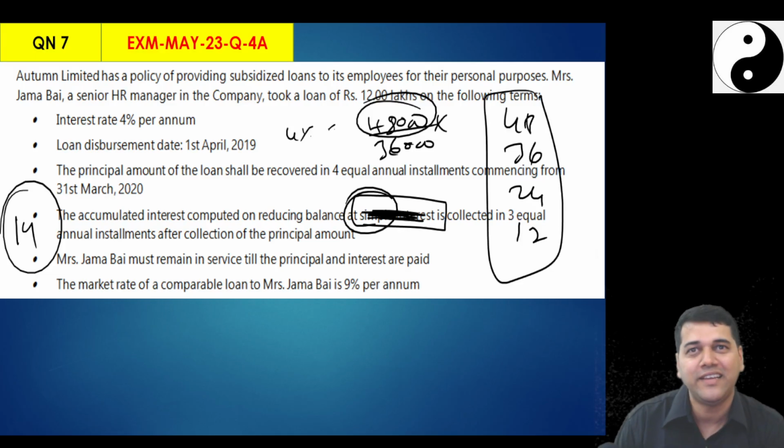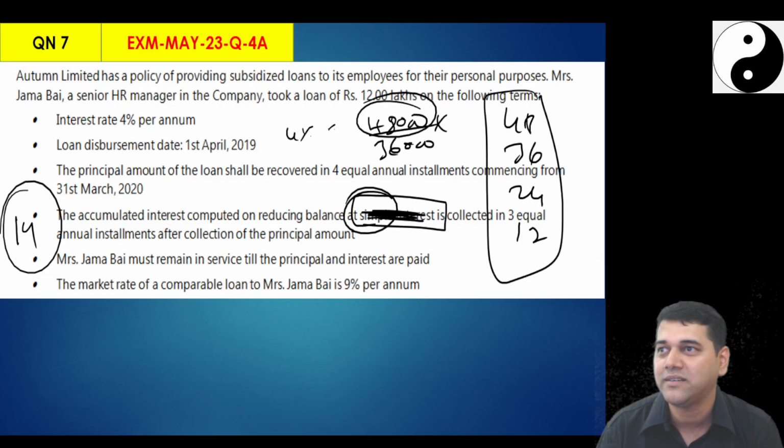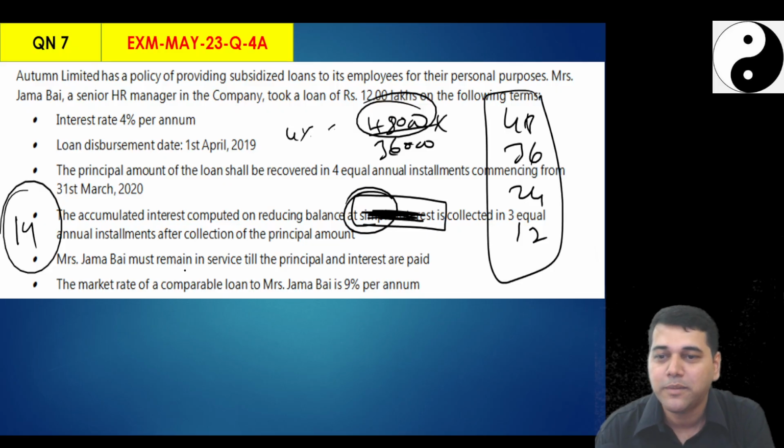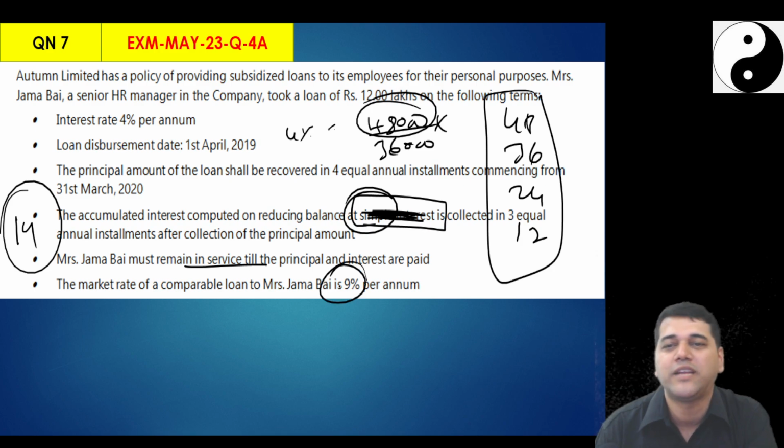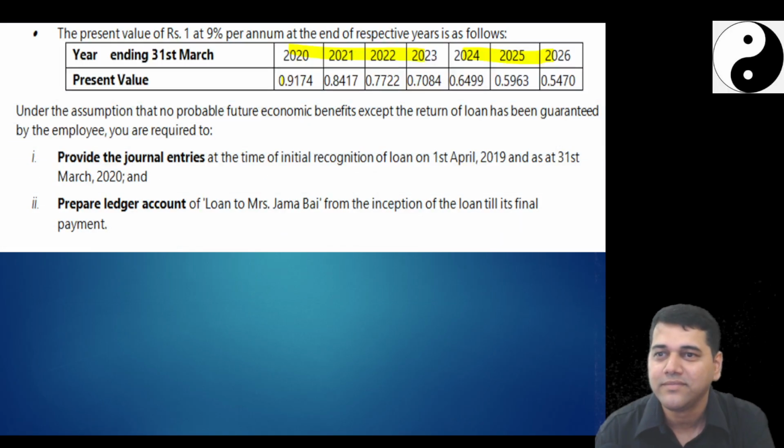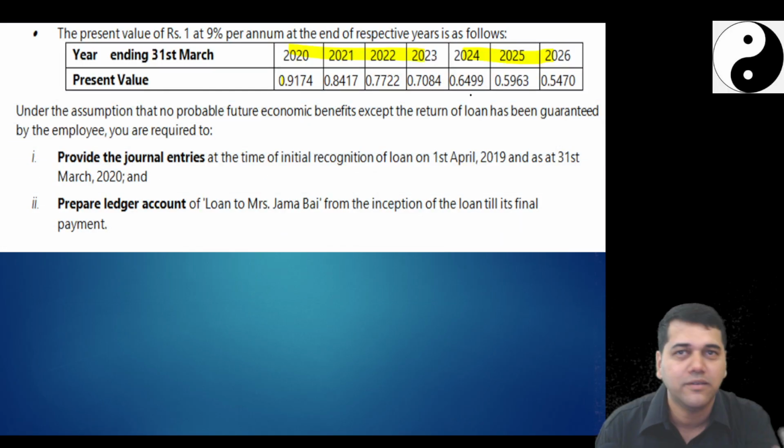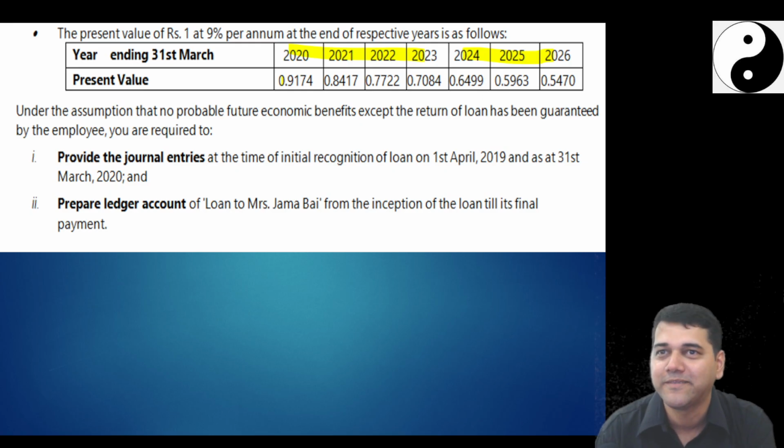Do you get that feel? Oh, I have done it. It must be correct. Certain questions you get that. By doing it only, you understand, okay, I will get full marks out of full here. Okay, now Jamabai must remain in service, leave it. Market price is comparative, 9%, you understand it is off market. Present value factors they have given you. See, they are helping you from all angles.